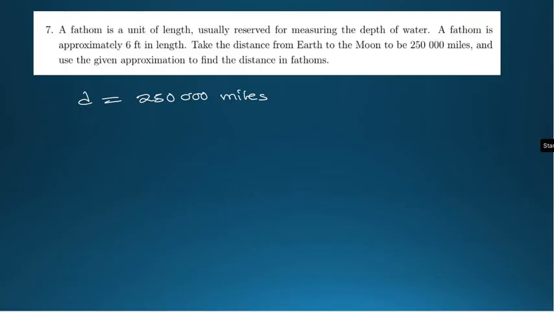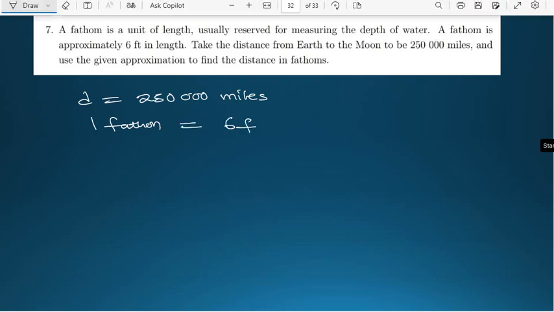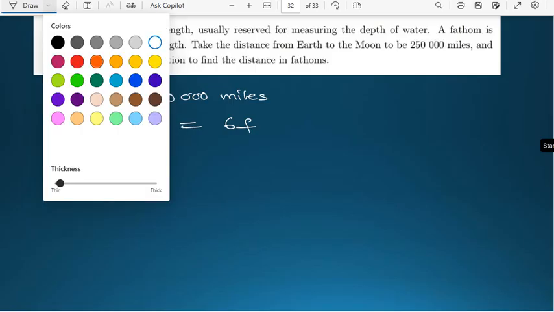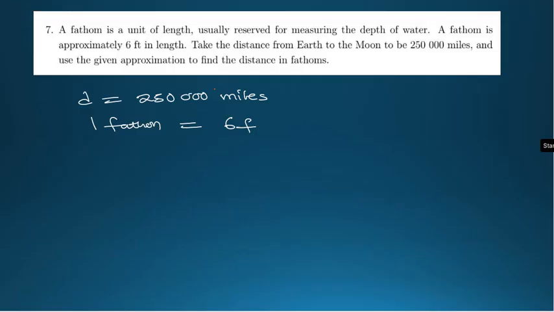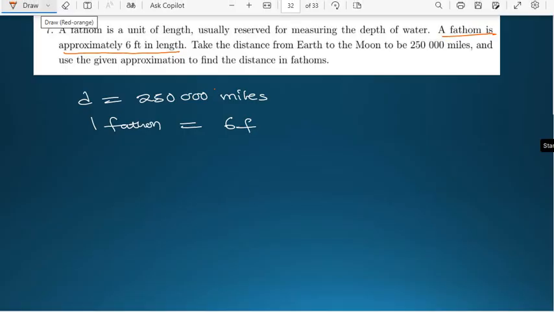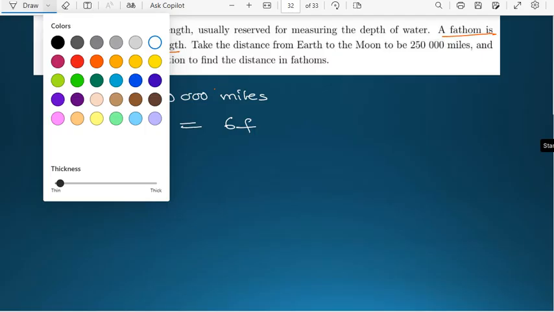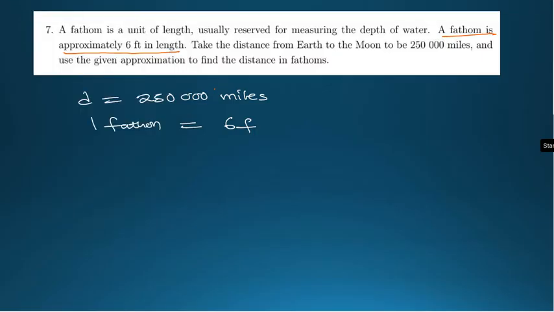What have we been given? We have been told that a fathom is approximately 6 feet. That means one fathom is equal to 6 feet. I'm getting this information, guys, from here. A fathom is approximately 6 feet in length. This is where we are getting that information. Here we are no longer making assumptions. We are using the information which has been given. So find the distance in fathoms.